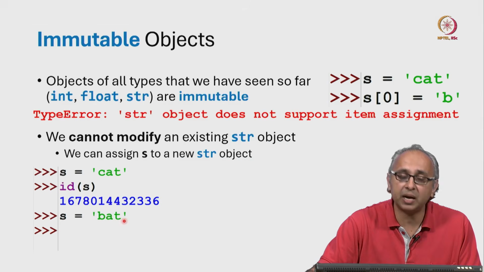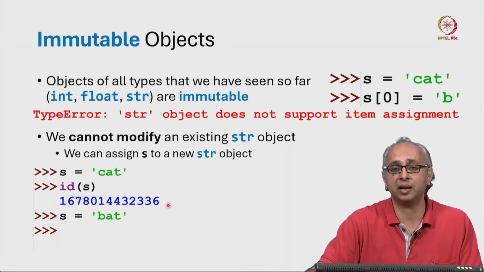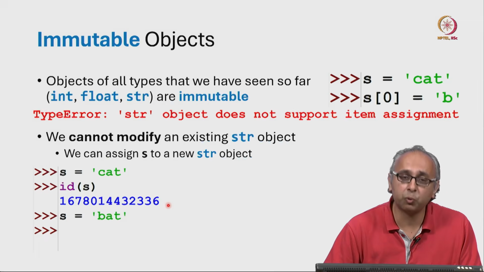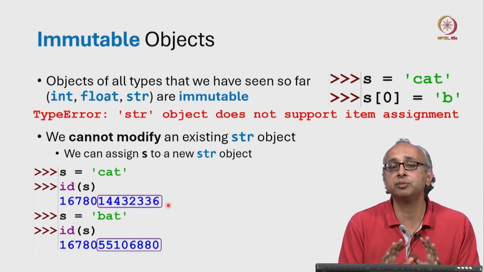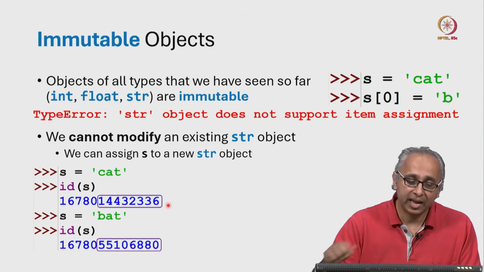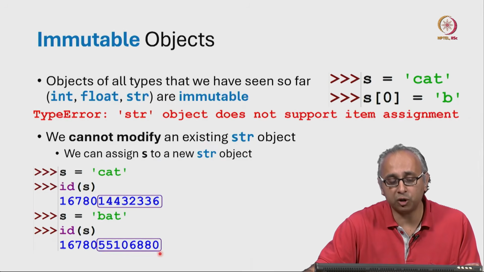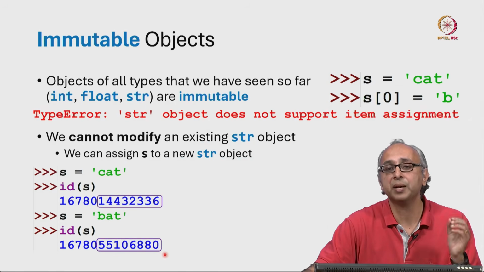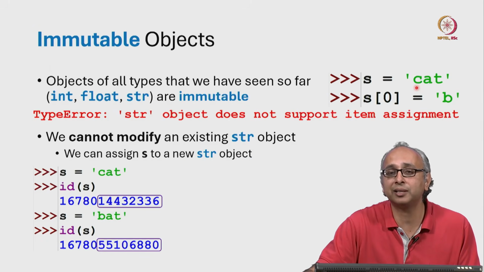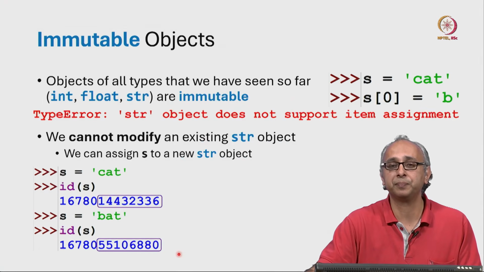Now, when I say s is now equal to "bat", I am not modifying this object. I am not modifying the object whose ID is this large number. If I now ask what is the id of s, I will get a different number. All that has happened is that the variable s, which is like a baggage tag, has moved from this object, the object with this ID, to a different object which has a different ID. So I have not changed the 0th letter of the string "cat" from C to B. I have simply moved the label to an entirely new object.